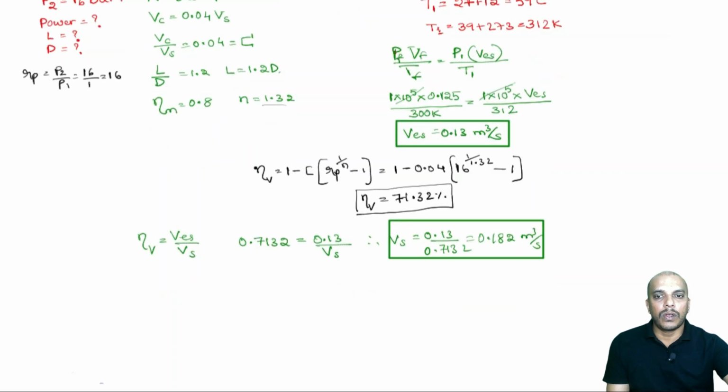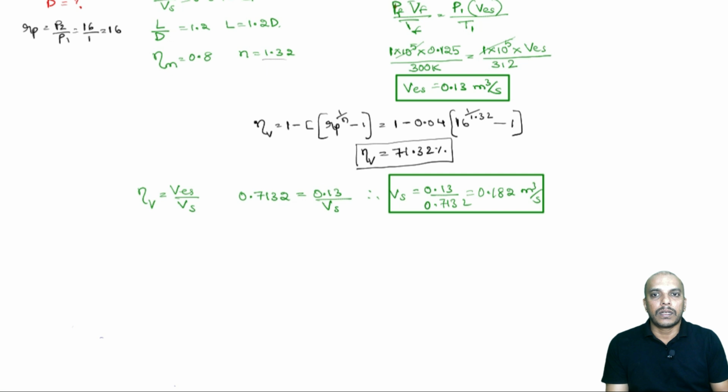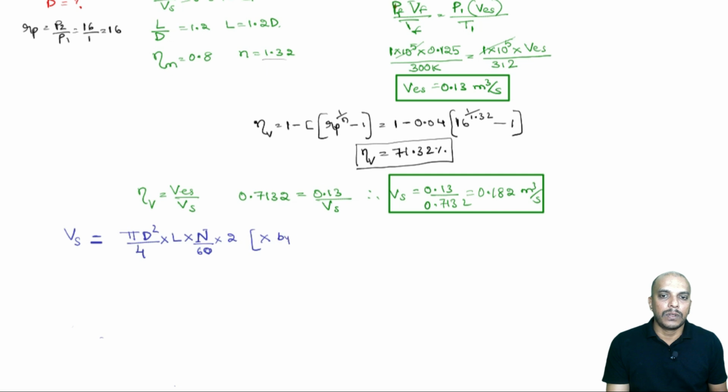Now, we know that this swept volume is equal to pi d square by 4. This swept volume is the swept volume of an individual cylinder. So, pi d square by 4 into length into the RPM divided by 60, because the left side is in meter cube per second, and multiplied by 2, because it is a double acting cylinder.